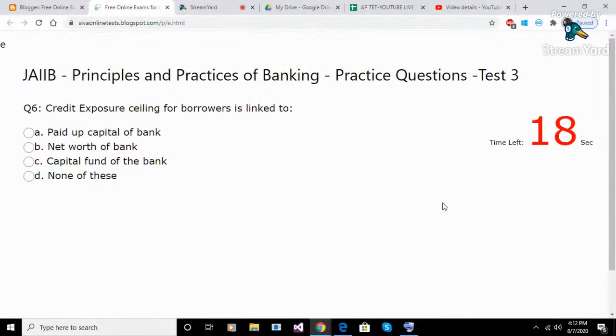Question 6. Credit exposure ceiling for borrowers is linked to. Option A. Paid up capital of bank. Option B. Net worth of bank. Option C. Capital fund of the bank. Option D. None of these. Answer C. Capital fund of the bank.